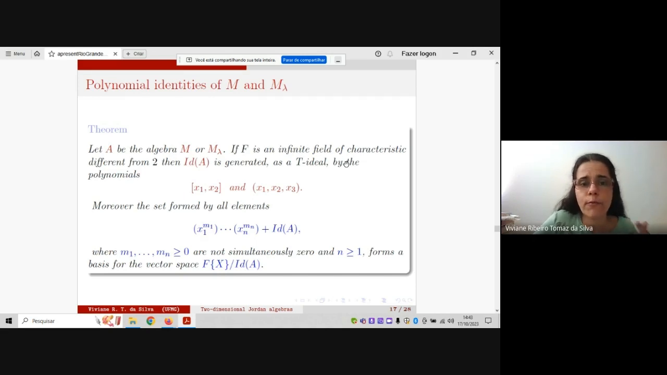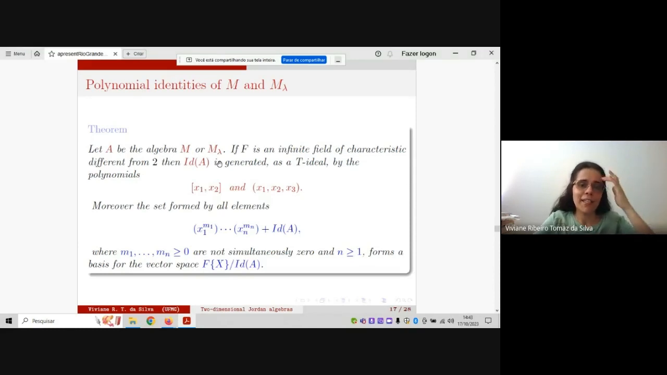They are associative, remember, commutative, and then, of course, they satisfy the associator and the commutator. And actually, in this case, these two polynomials are enough in order to describe all the polynomial identities. Actually, we also have a basis. It is simple in this case, but I'd like to highlight that here, M and M lambda, we have two non-isomorphic algebras, but they satisfy the same polynomial identity.